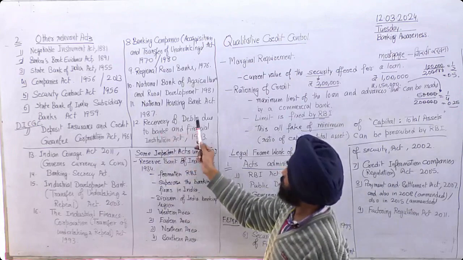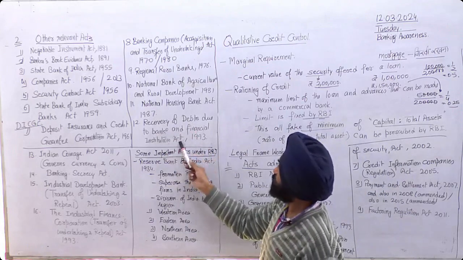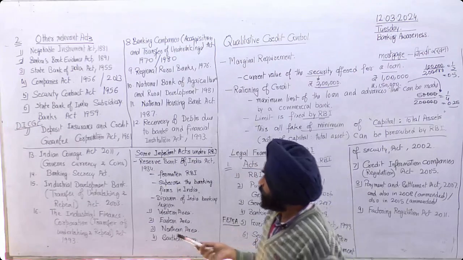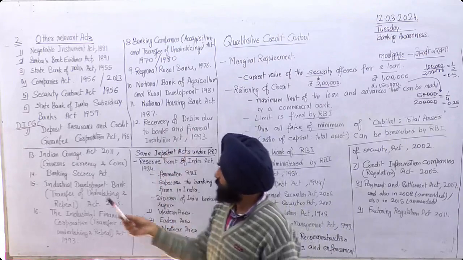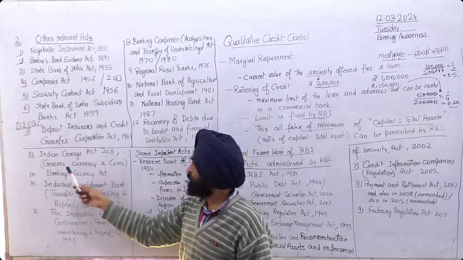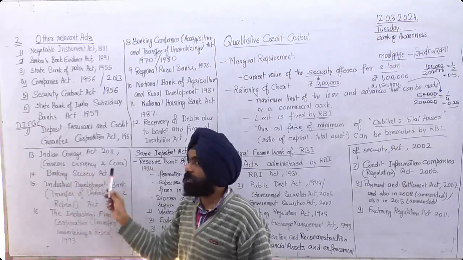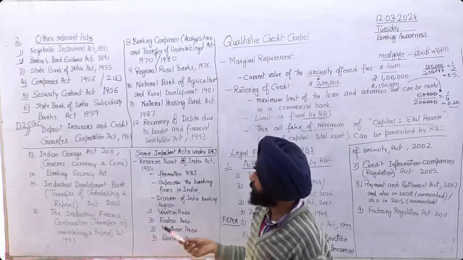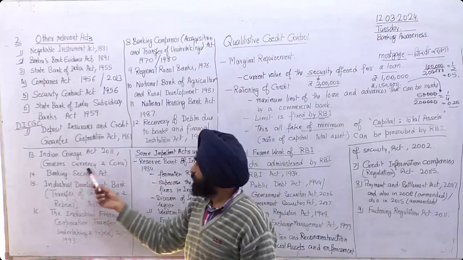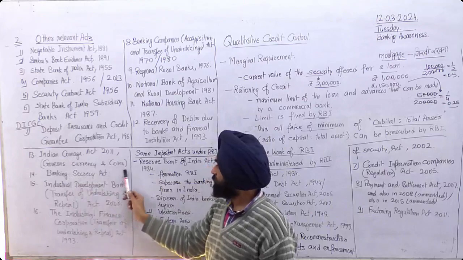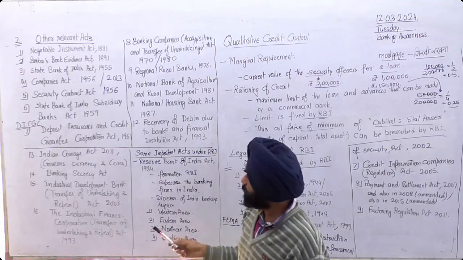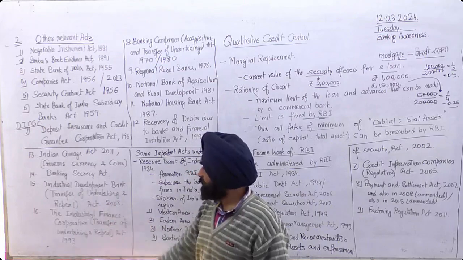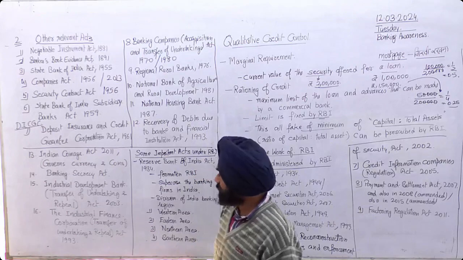Then the Recovery of Debts Due to Banks and Financial Institutions Act 1993. So there is a provision for recovery of debts. Then the Indian Coinage Act 2011 governs currency and coins, and it is also a function and liability of RBI to govern all these things. Banking Securities Act, for this we will discuss the year later on. Then Industrial Development Bank Transfer of Undertakings and Repeal Act 2003.